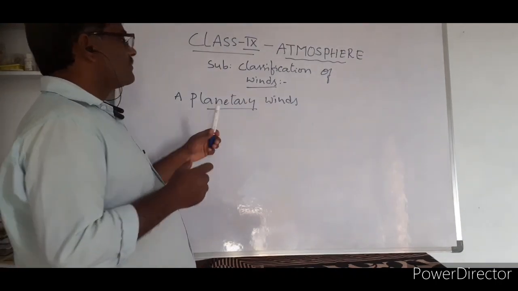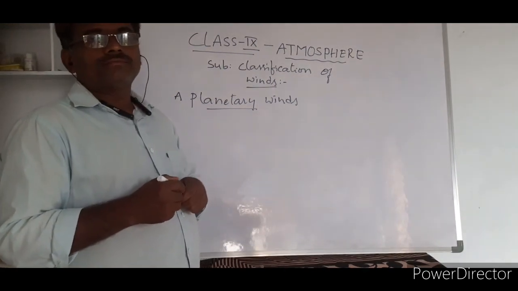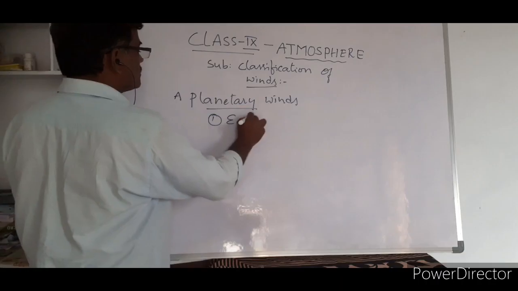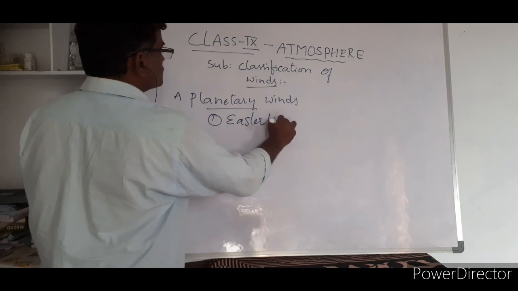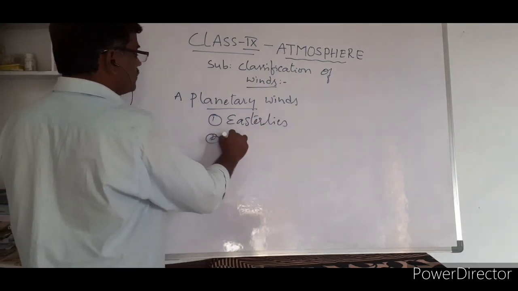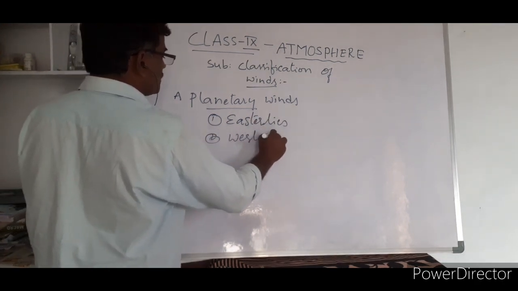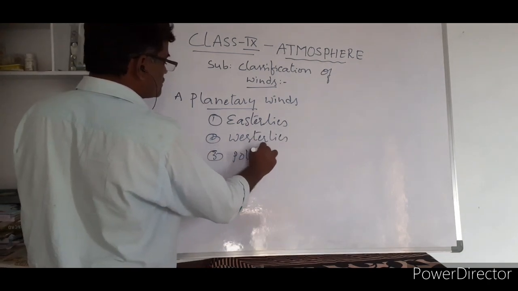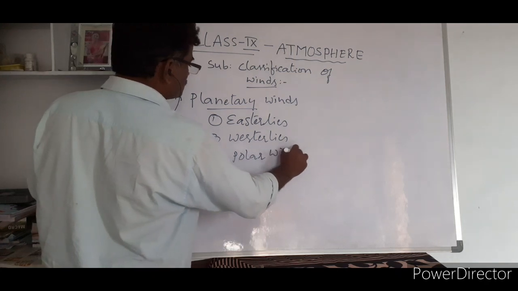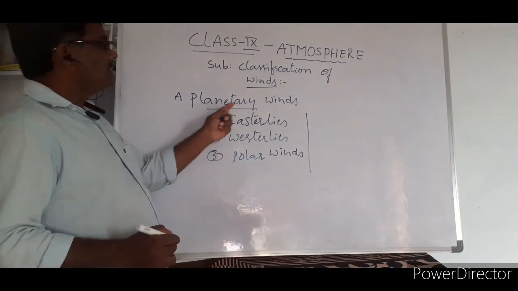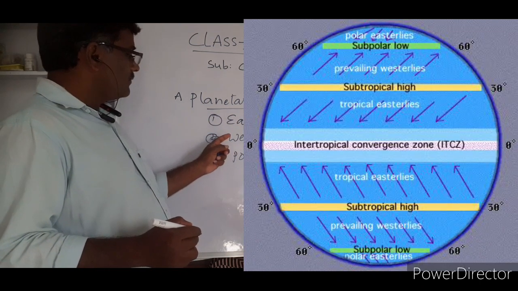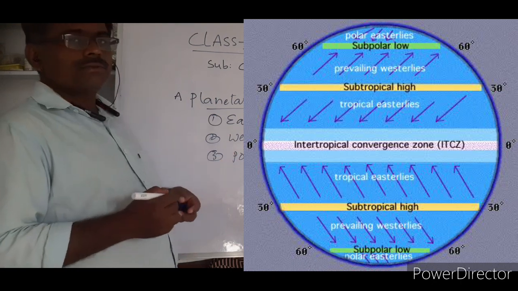So these winds, from where to where are they blowing? These planetary winds divide into three. One is easterlies. Second one is westerlies. Third one is polar winds. Once again, planetary winds are divided into three types: easterlies, westerlies, and polar winds.